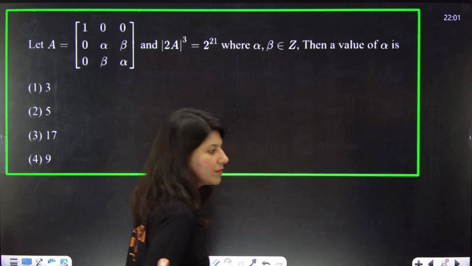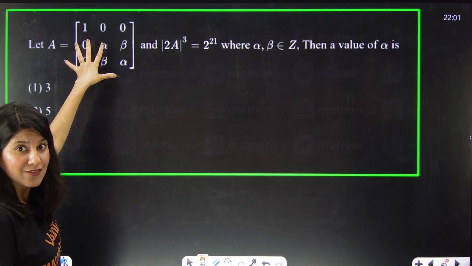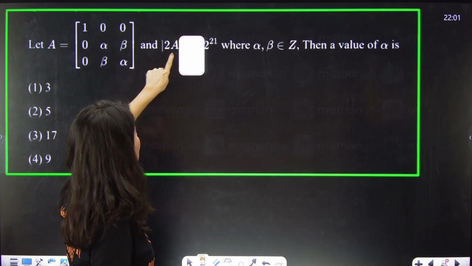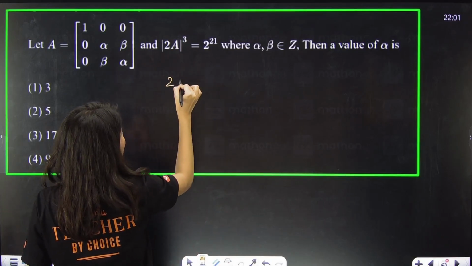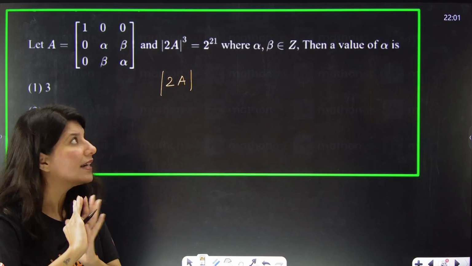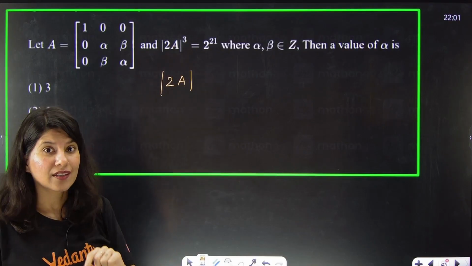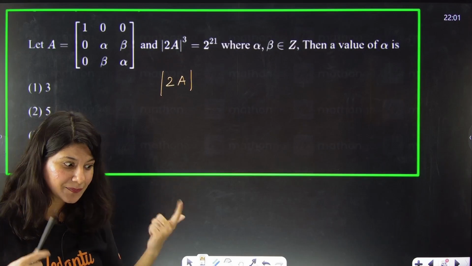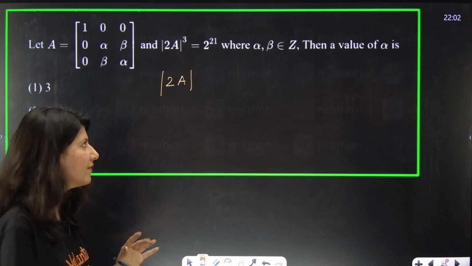Let me show you. This is the last question. They have given a matrix A which is a 3 cross 3, right? And what they are saying is this equation. So can you see 2A? First of all, 2A. They are talking about this. Let us pick this. Cube let us tackle later on, because this cube can make you do a mistake. I will tell you why.